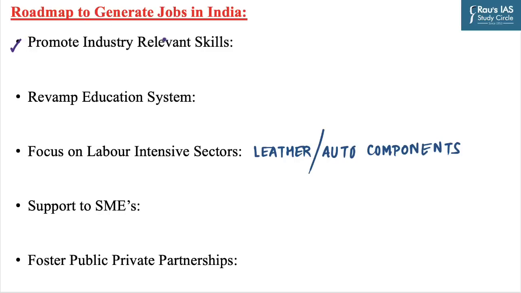The first one is we need to promote industry relevant skills. We need to focus on enhancing the skills of workforce through vocational training programs. We can collaborate with educational institutions, industry experts, and employers to design a skill development initiative that align with the market demands. The second one is revamp the education system. We need to make it more industry oriented. And in this regard, the new education policy of 2020 is a welcome step as it focuses on promoting the research and development which can create new job opportunities.